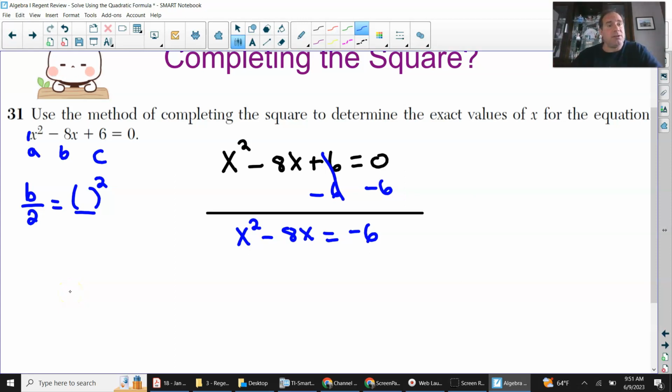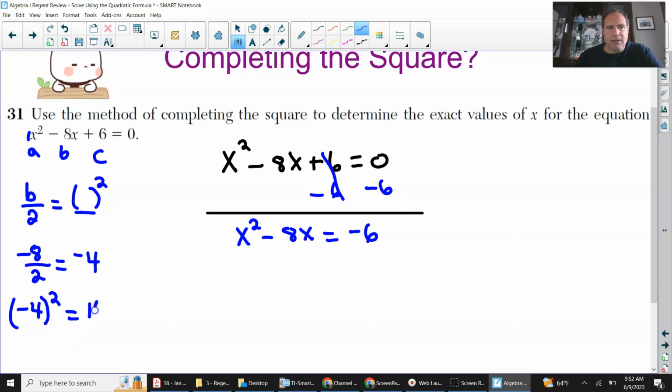Those are the steps. So we have negative 8 as the b, divided by 2. Then I'm going to get negative 4. And I'm going to take that negative 4 and, of course, put it in parentheses. Always put it in parentheses and square it.